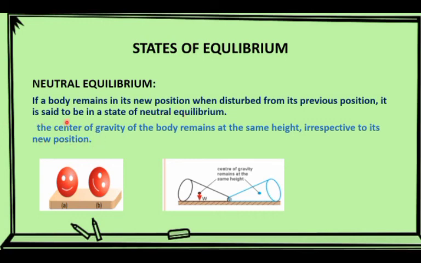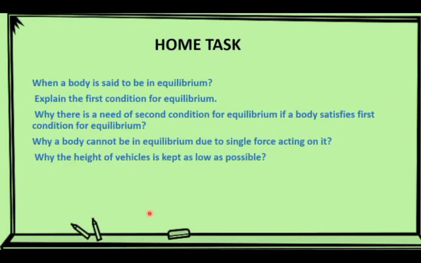The role of center of gravity for neutral equilibrium: the center of gravity of the body remains at the same height irrespective of its new position, like in a ball or a cone laying on its side on the surface. In this situation, the center of gravity of the cone remains at the same height, so the cone is in neutral equilibrium.